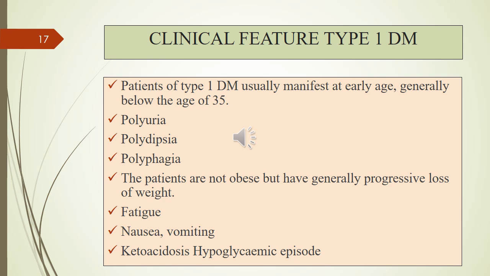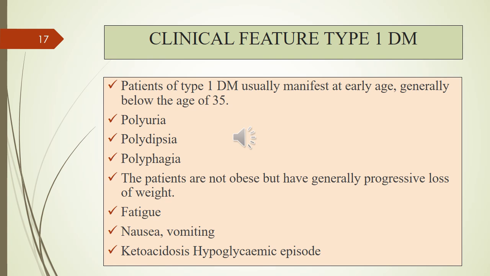Now, what will be the clinical features or symptoms present in diabetic patients? It is at an early age, below the age of 35. The clinical features are polyuria, meaning increased urine, polydipsia, meaning increased thirst, and polyphagia, meaning increased hunger. Now, why polyuria, why increased urine in type 1 diabetes mellitus?